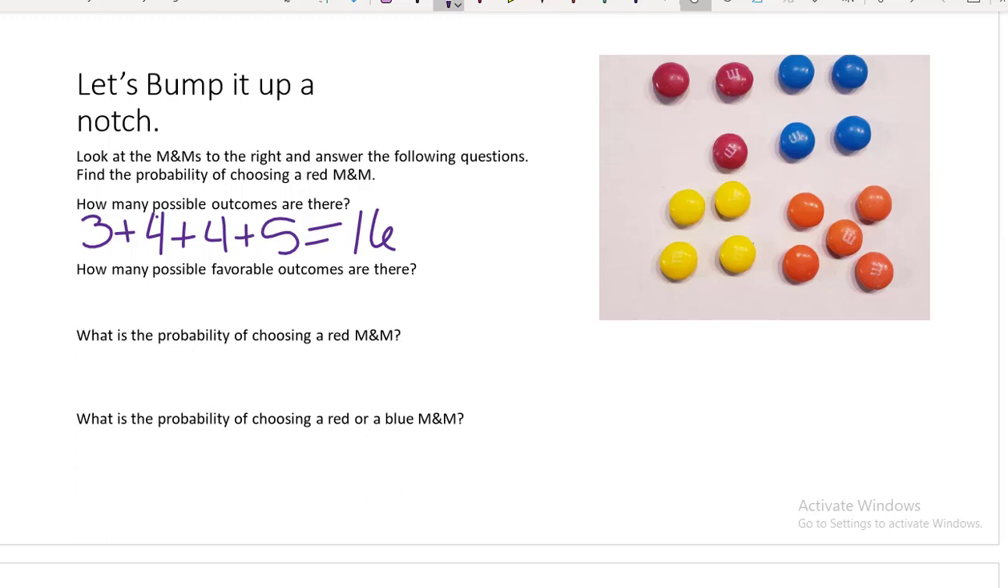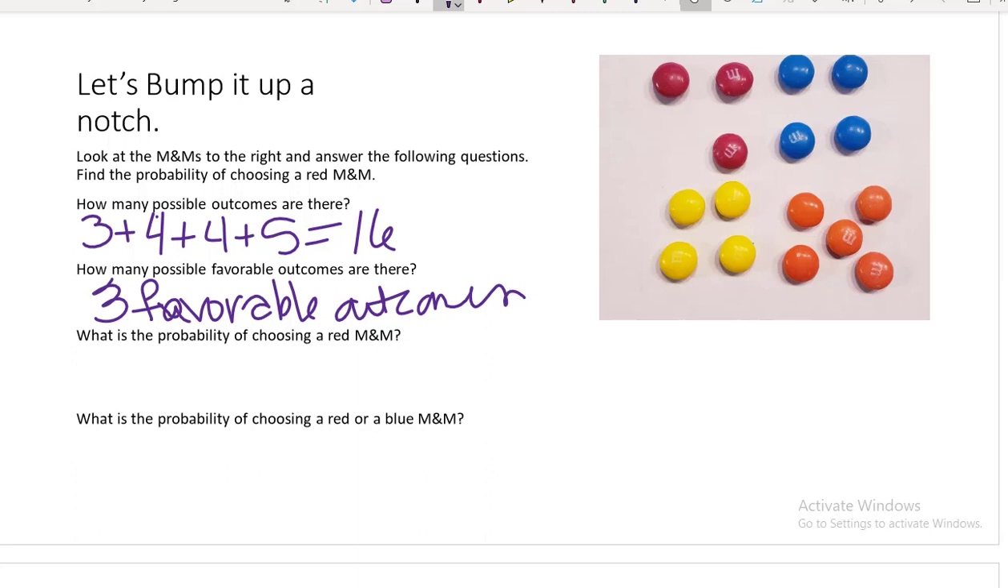How many possible favorable outcomes are there? Well, for this case, since we are looking at the probability of choosing a red M&M, then it would be the number of red M&Ms in this bag of M&Ms. So there are 3 favorable outcomes because there are 3 red M&Ms.